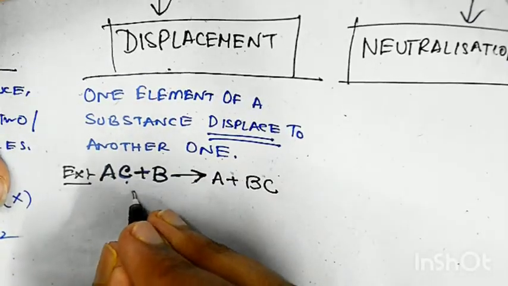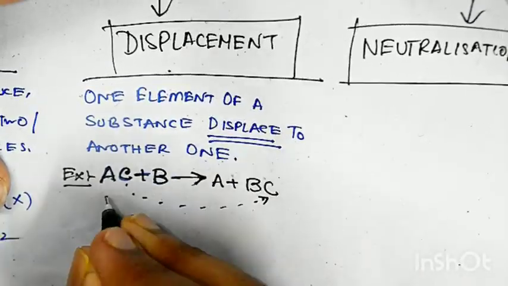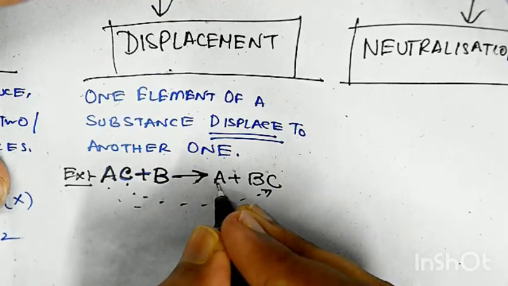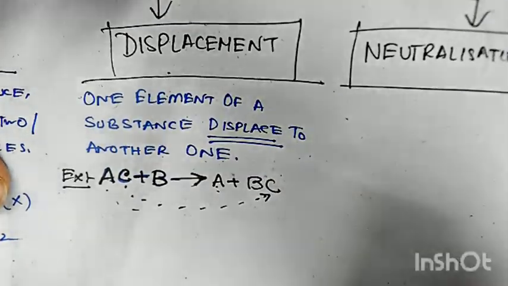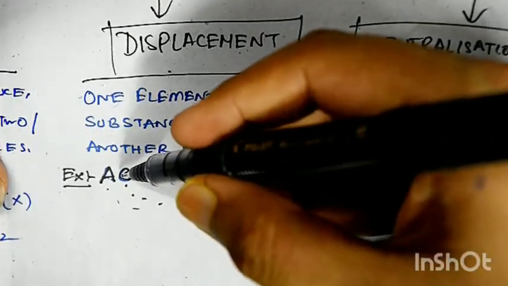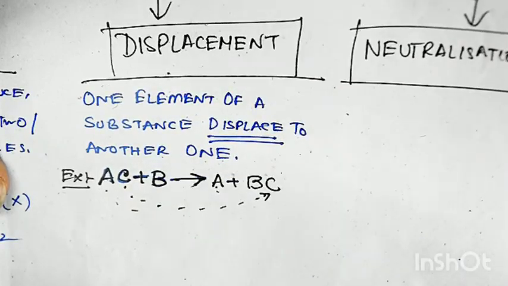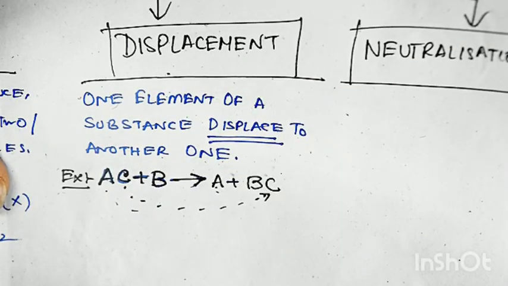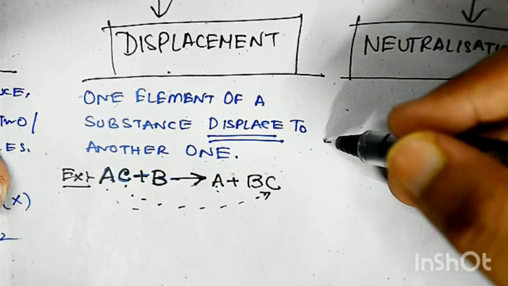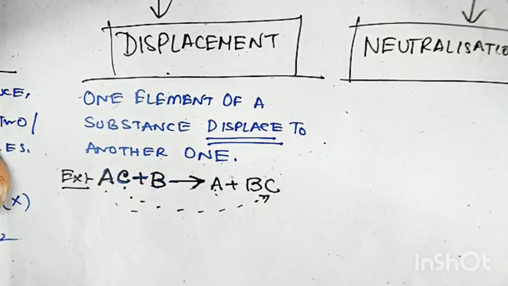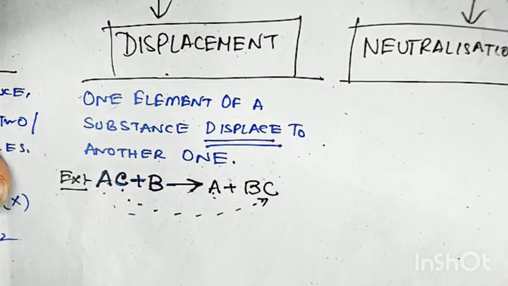So this C basically moves with B and A becomes single. Now, so what happened? The C displaced from A to B. There is a standard reaction, but due to this kind of nature, there is displacing nature, it is called displacement reaction. Clear?